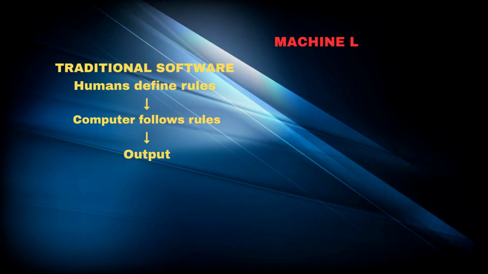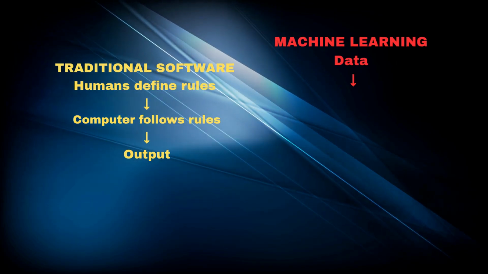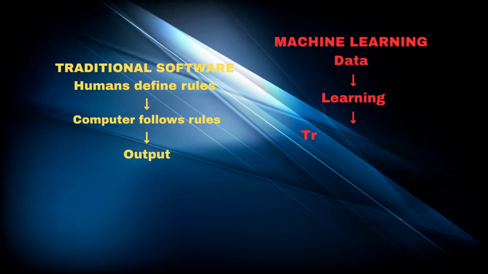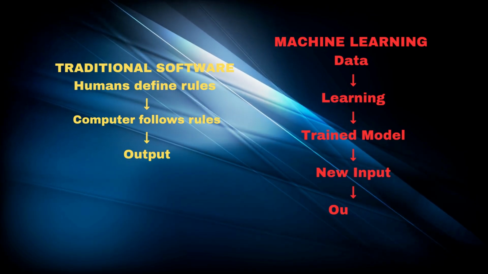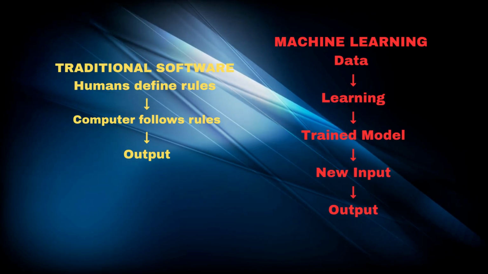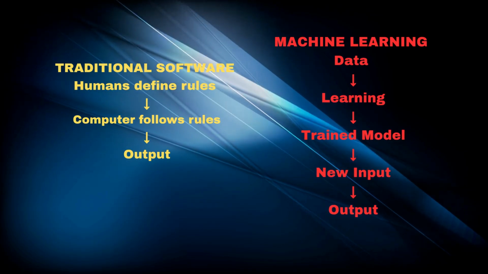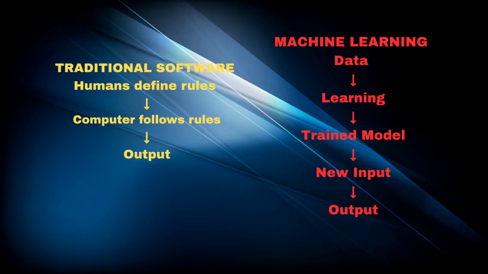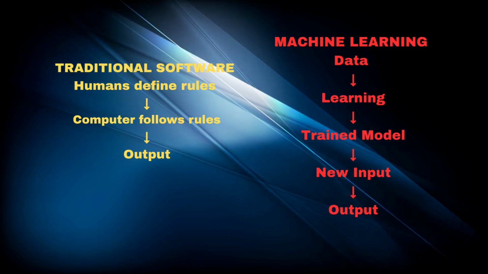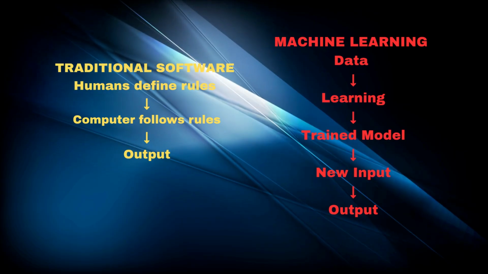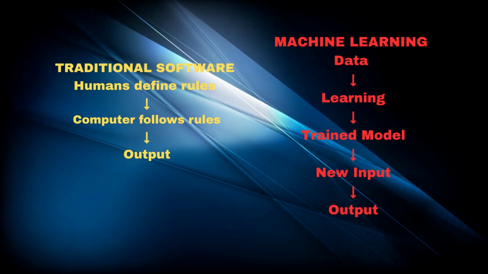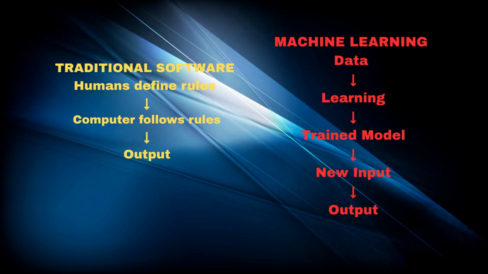This gives us one of the most important differences between traditional software and machine learning. With traditional software, humans explicitly define the rules, and the computer follows them. With machine learning, humans provide data and design the learning system, and the model learns patterns from that data. The result can then be used to make predictions or produce other outputs.